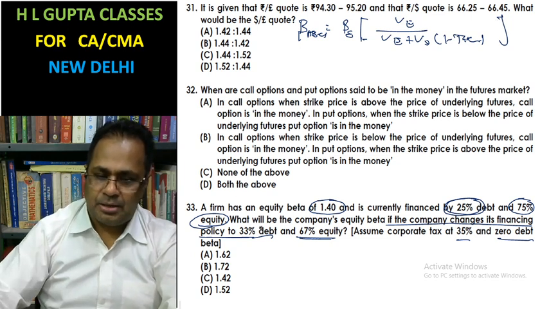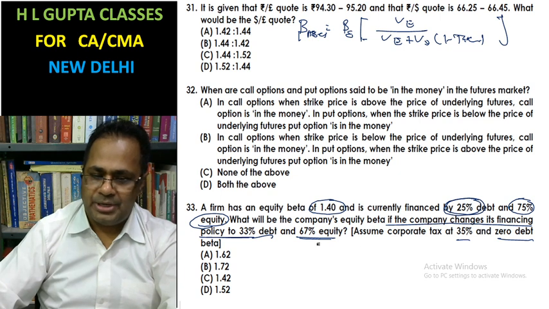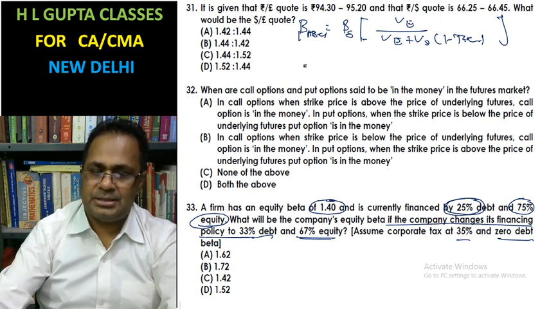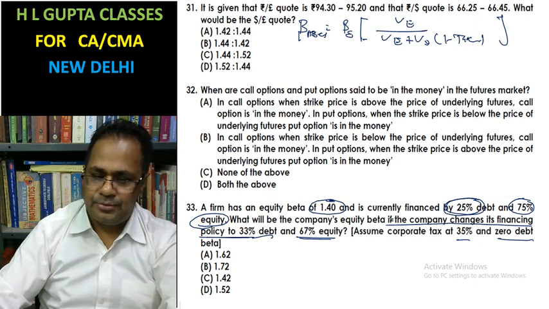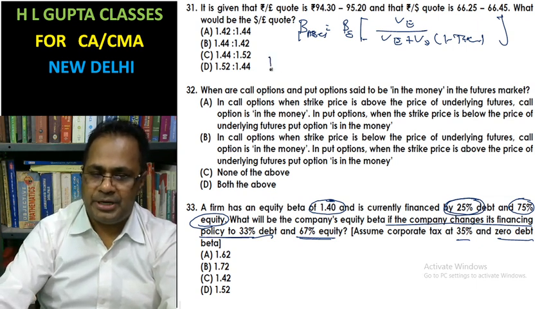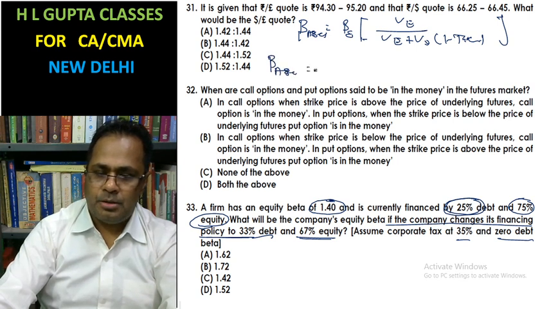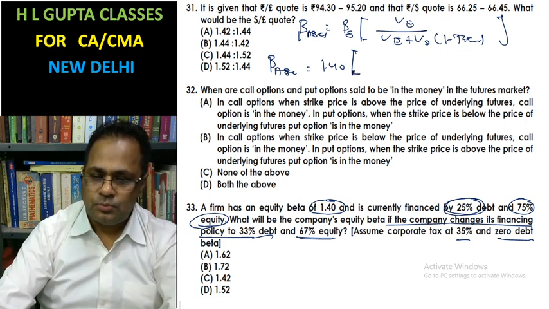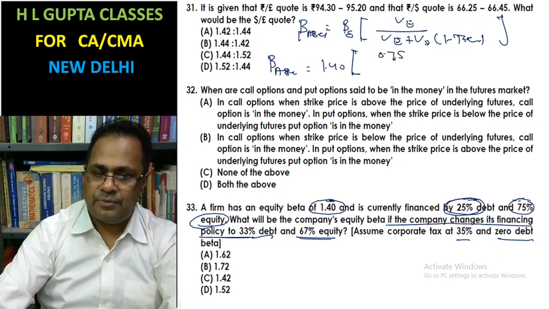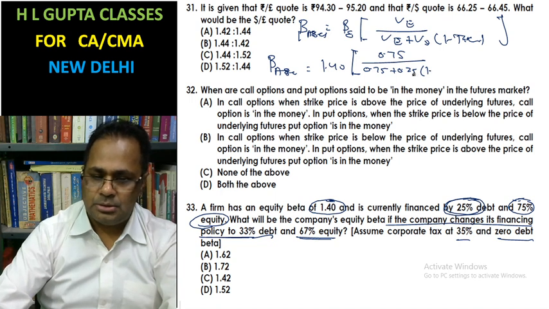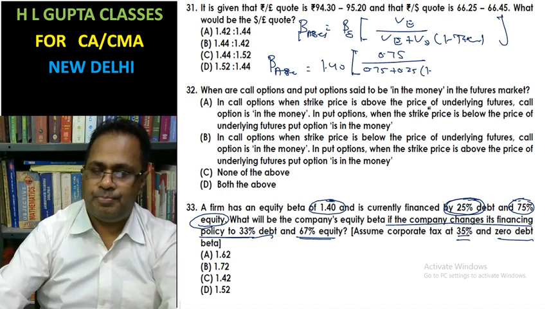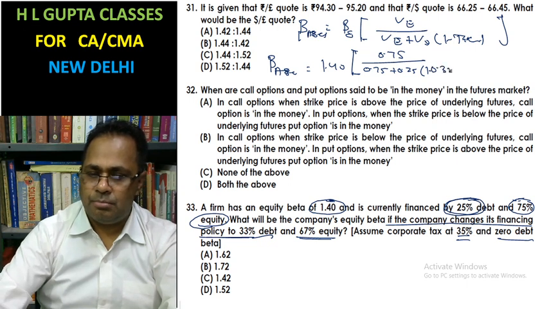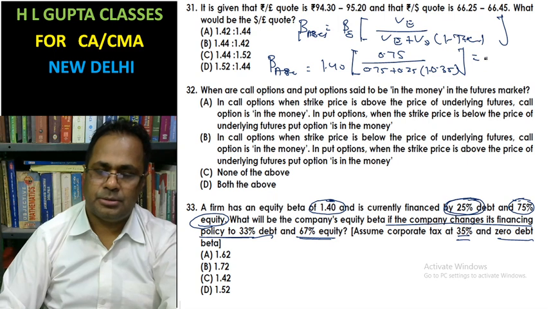You have to calculate beta assets: equity beta 1.40, value of equity 0.75, value of debt 0.25, and 1 minus tax rate 0.35.